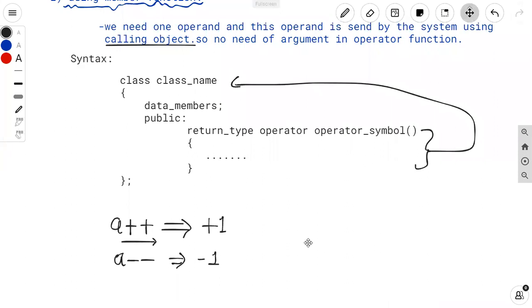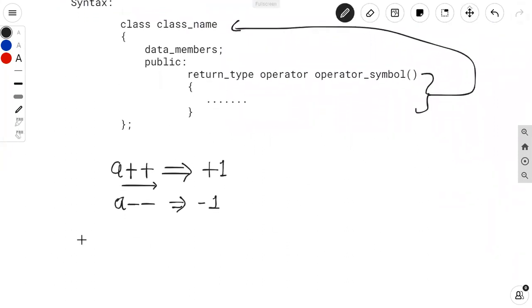Okay. There is one point remaining: how to call this operator member function. How to call this operator function?